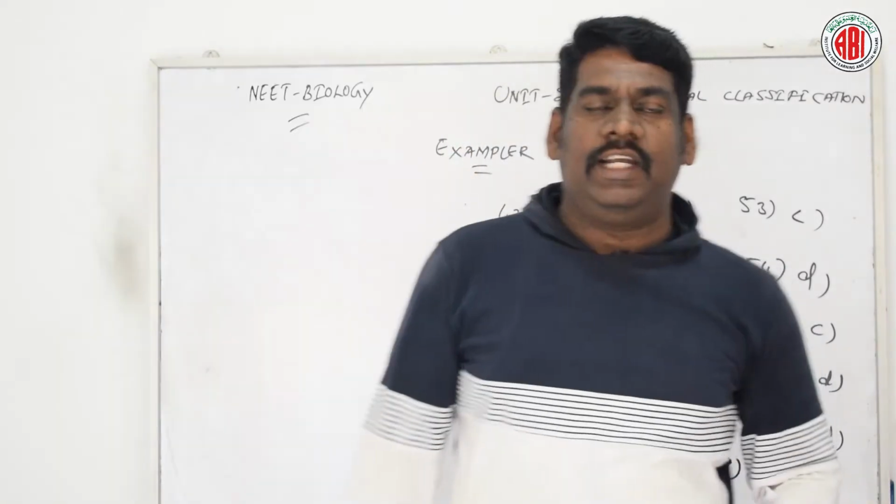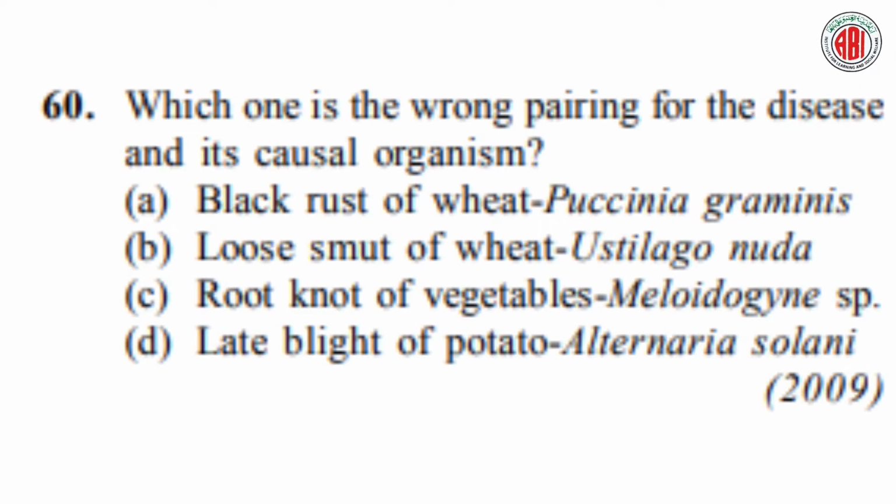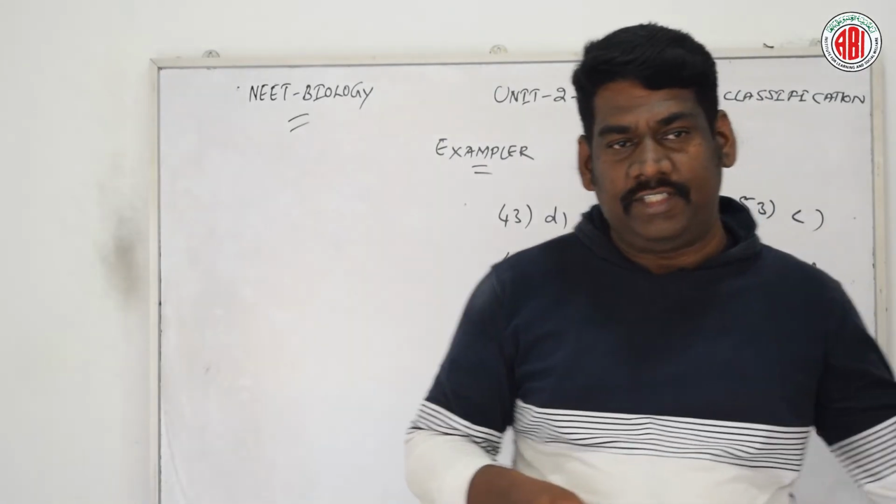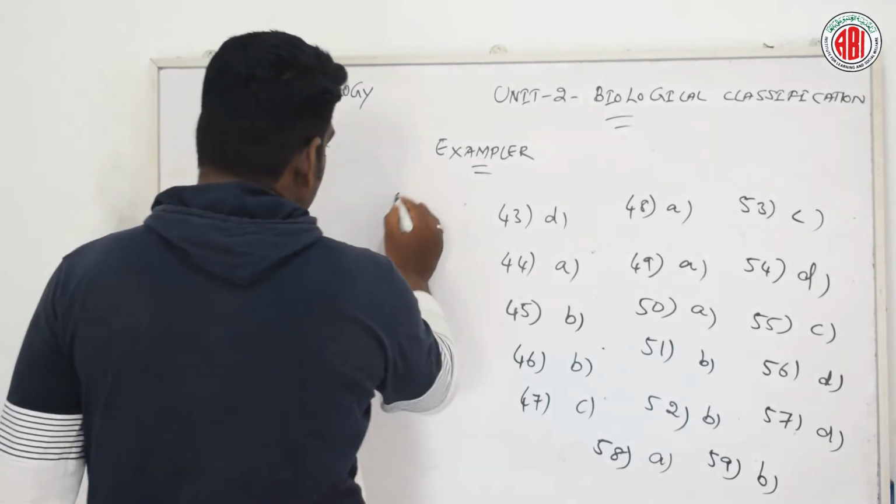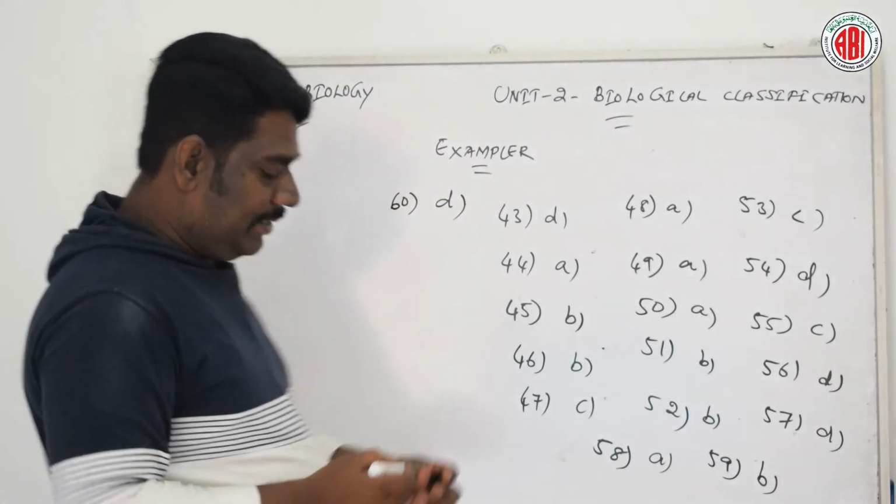Question number 59. Let us talk about the next question. Which one is the wrong pairing for the disease and its causal organism? Here are 4 different options given: black rust of wheat, Puccinia graminis; loose smut of wheat, Ustilago nuda; root knot of vegetables, Meloidogyne species; late blight of potato, Alternaria solani. The right answer for this question number 60, option D is the right answer.